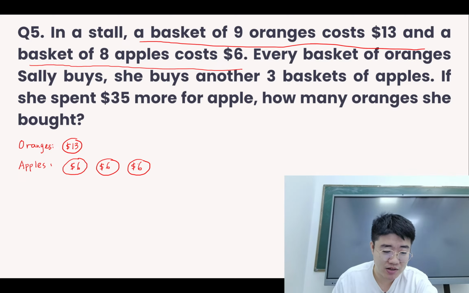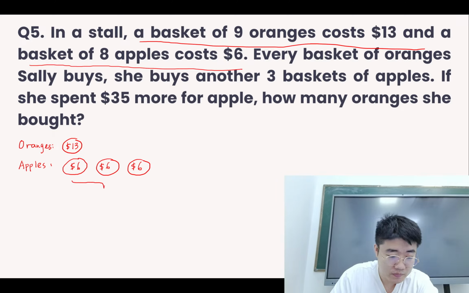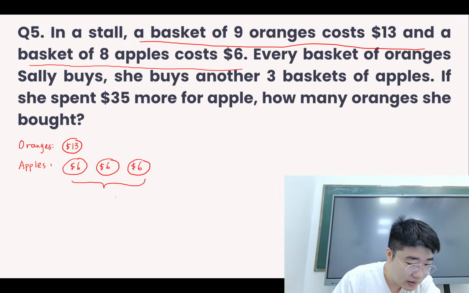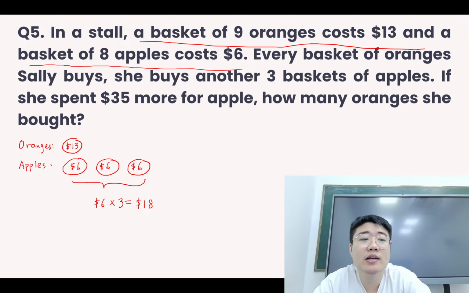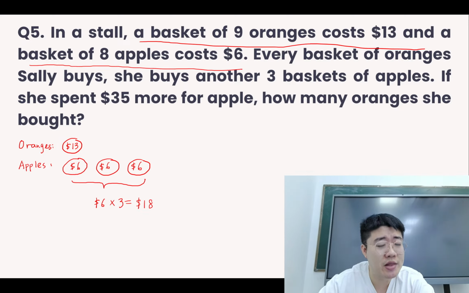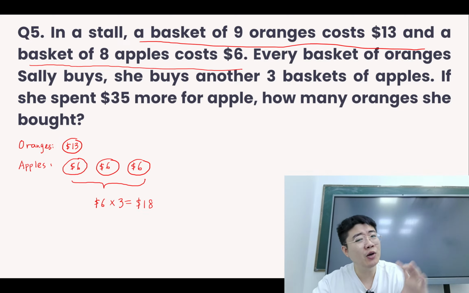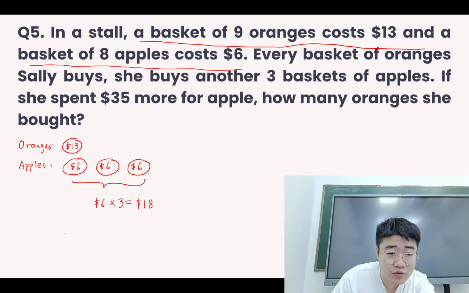If there's only 1 basket of oranges and then 3 baskets of apples, the thing we can notice is that this is a total of $18, 6 times 3. And then for the oranges, this is only $13. So we can see that right now this difference is not enough. It's only a difference of $5.